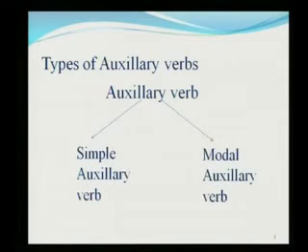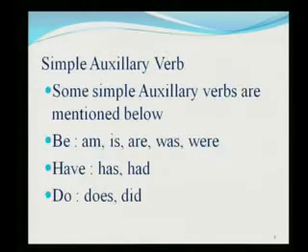Mainly there are two types of auxiliary verbs. As you can see on the slide, one is called the simple auxiliary verb and the other is called the modal auxiliary verb. Now let us see what we mean by simple auxiliary verbs. Some simple auxiliary verbs are mentioned below, like to be, that is am, is, are, was and were.